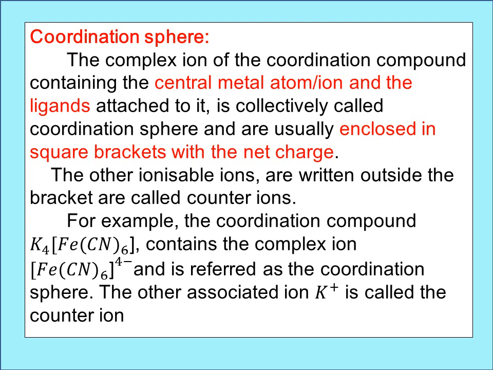In K4[Fe(CN)6], which is the coordination sphere? Yes, [Fe(CN)6]4- is called the coordination sphere because it contains the central metal ion as well as the ligands attached to it. And which is the counter ion present outside this coordination entity? It is K+. So K+ is called the counter ion.